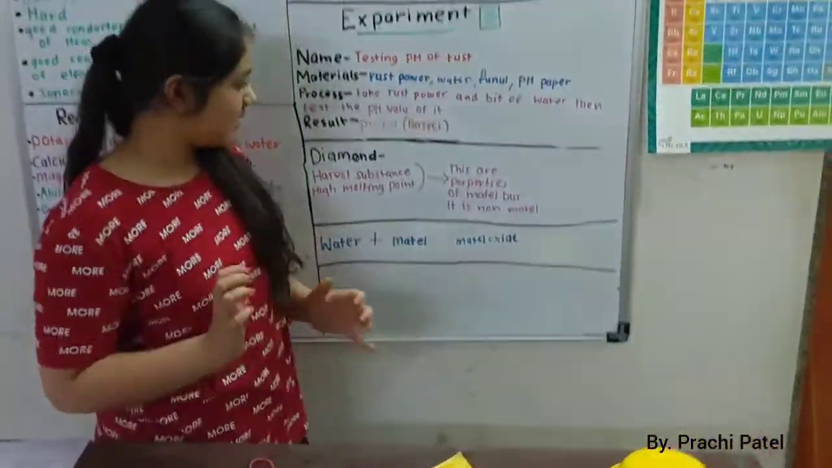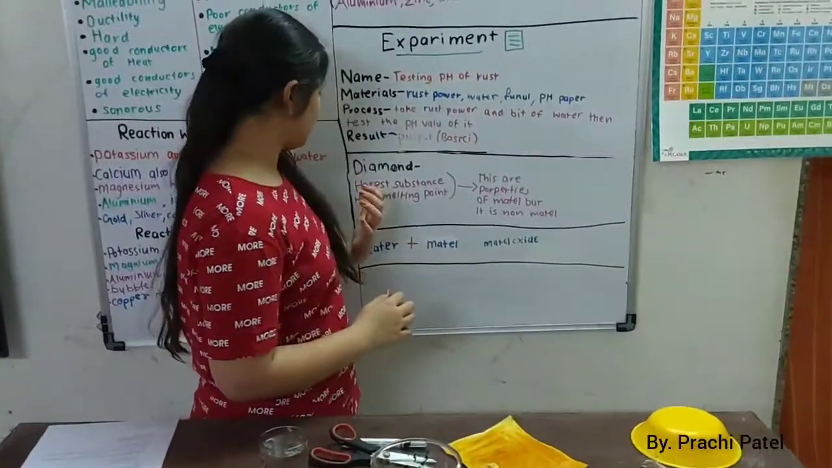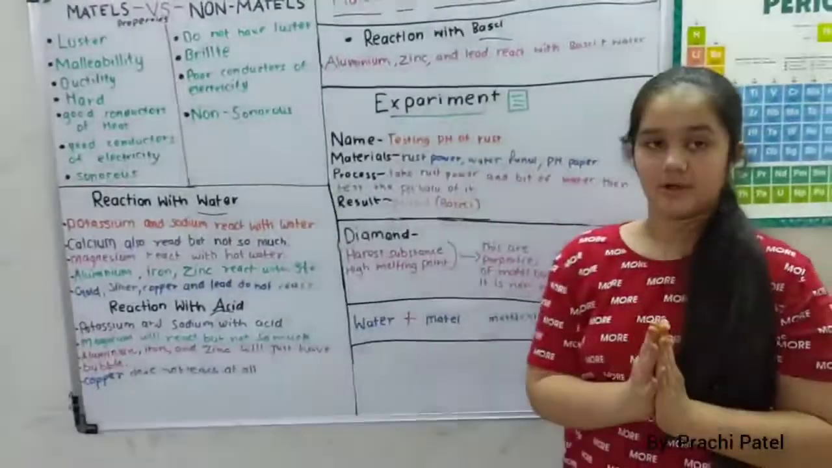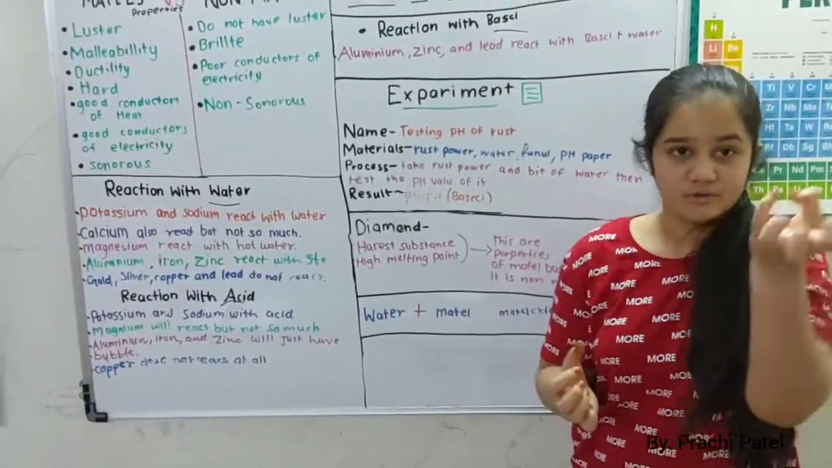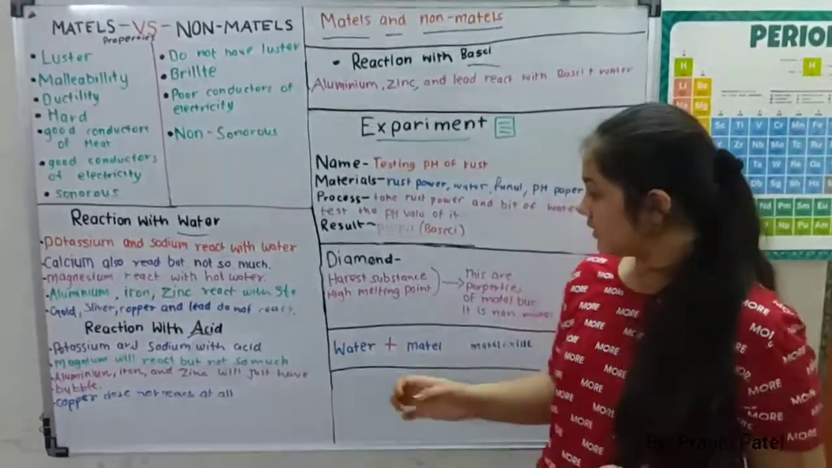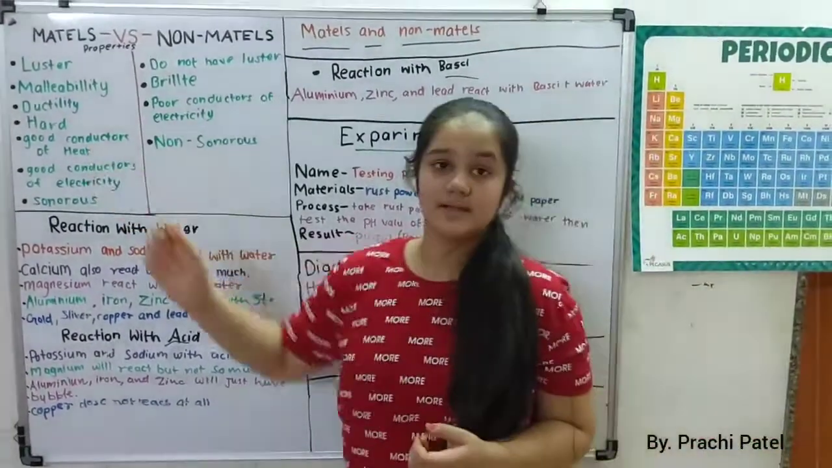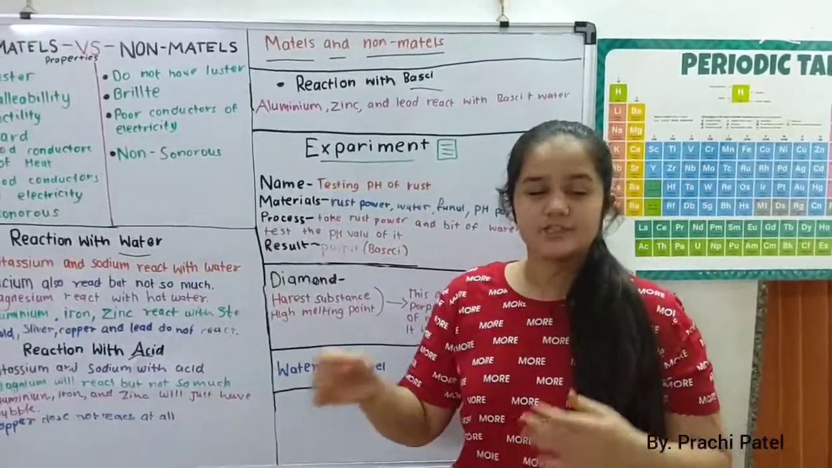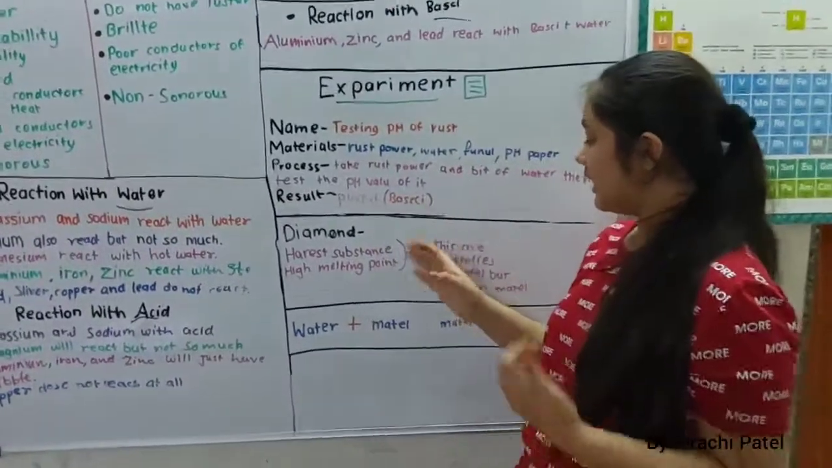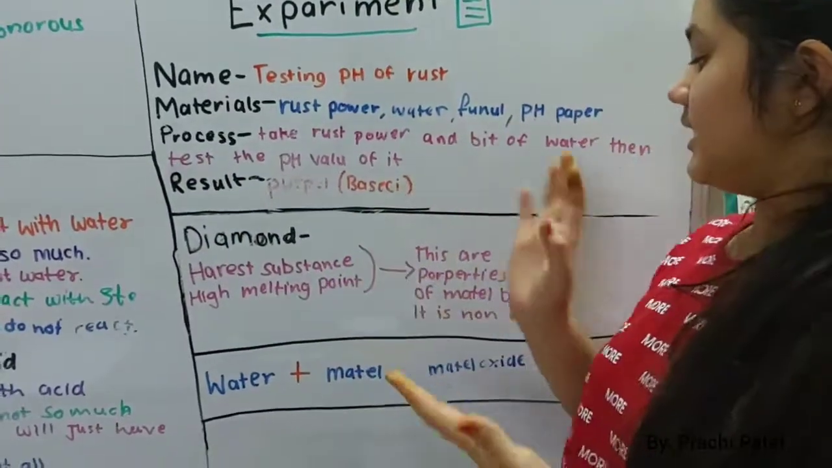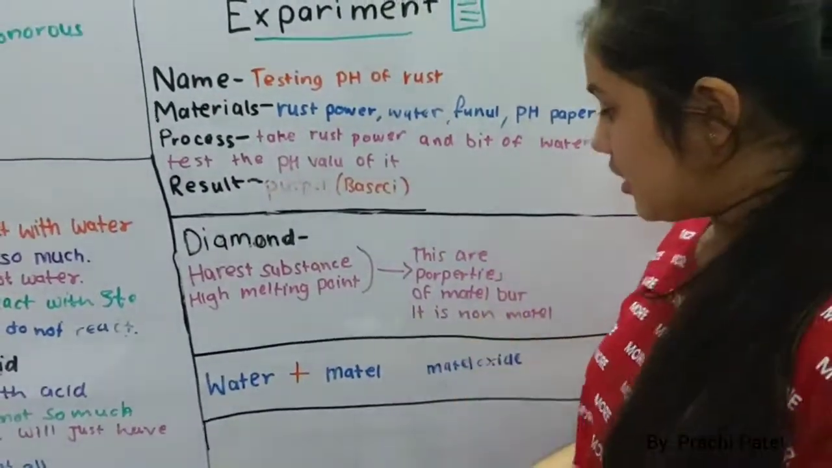Now I would like to explain that diamond is the hardest substance and has a high melting point. It is a hard substance, you can't break it easily, and it has a high melting point. Now these two properties you can see in metals, but you might not know that diamond is counted as a non-metal. So there are some things that have properties of metals or non-metals, but are classified as non-metals.